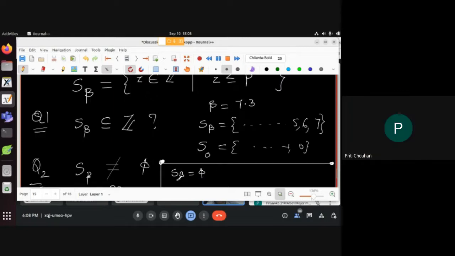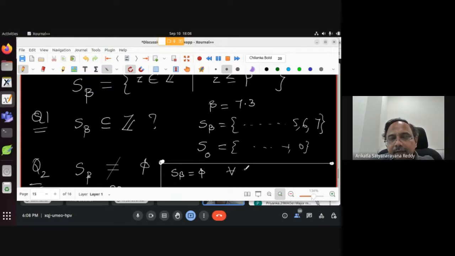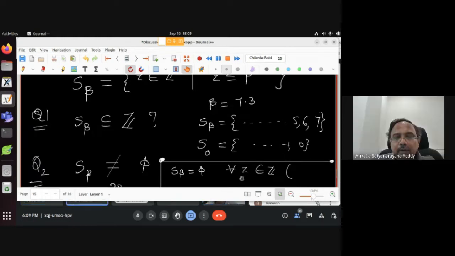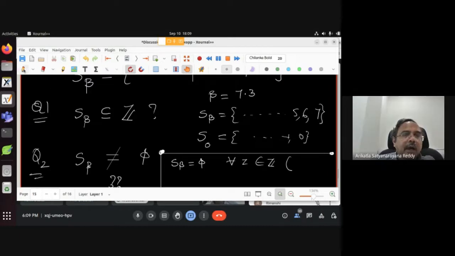It means that if I take any integer, small z belonging to capital Z, what happens? If an element were in S beta, it would be less than or equal to beta. So every integer z is greater than beta, right? So S beta equal to empty means there is no integer in S beta, which means every integer is greater than beta.